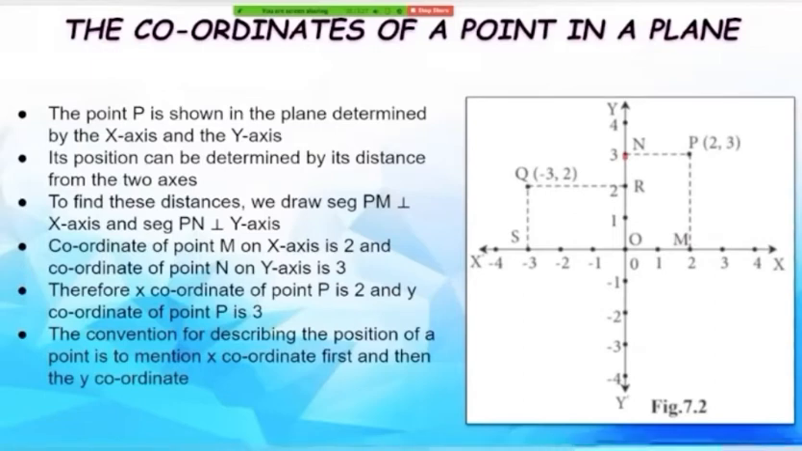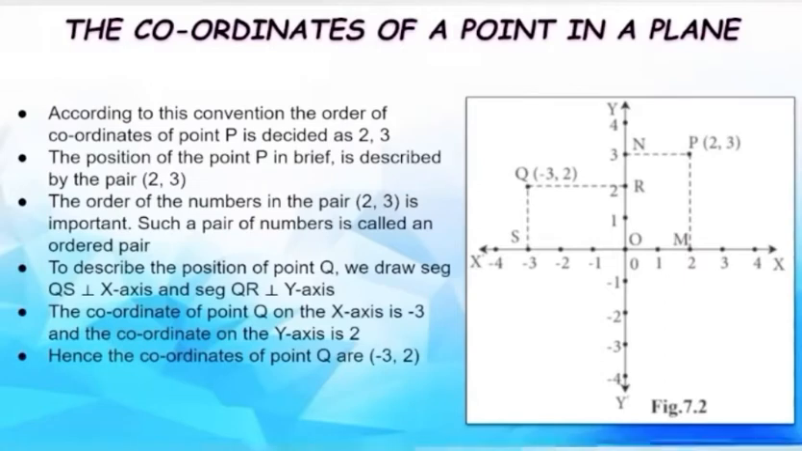The convention for describing the position of any point is to always mention the x-coordinate first and then the y-coordinate. According to this convention, the order of the coordinates of point P is decided as 2, 3. So the convention that we always follow to name the point is to always write the x-coordinate first and then the y-coordinate. So we have point P as 2, 3. 2 is the x-coordinate and 3 is the y-coordinate. The position of point P in brief is described by the pair 2, 3.